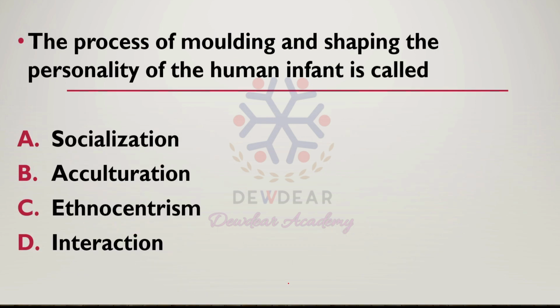Then the next question. The process of molding and shaping the personality of a human infant is called? Options: socialization, acculturation, ethnocentrism, interaction. So here the answer is socialization. Only by the process of socialization is an infant able to shape the personality. Option A is the answer.